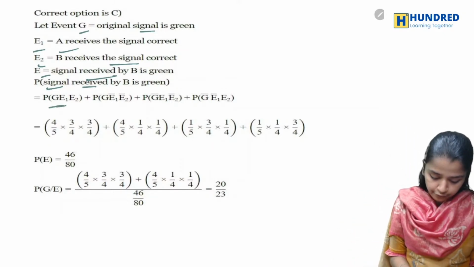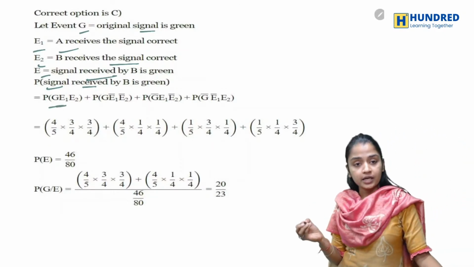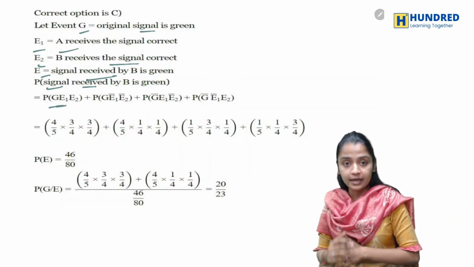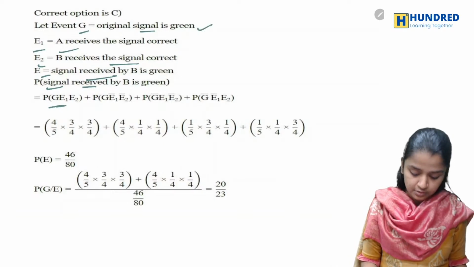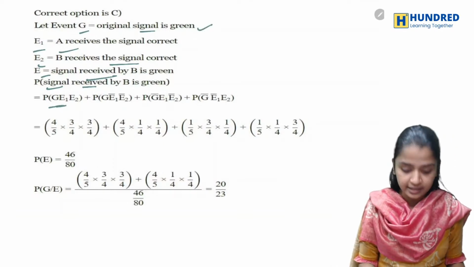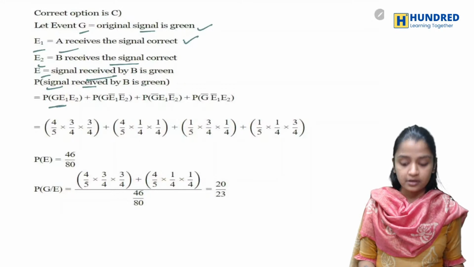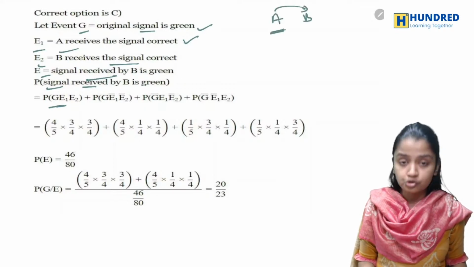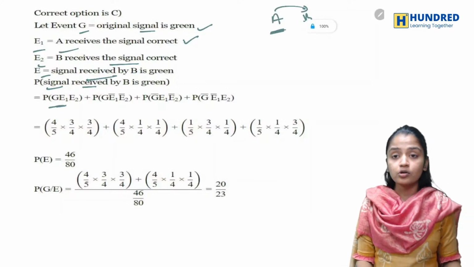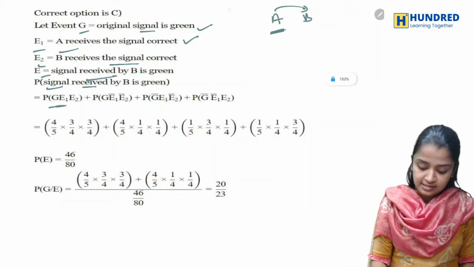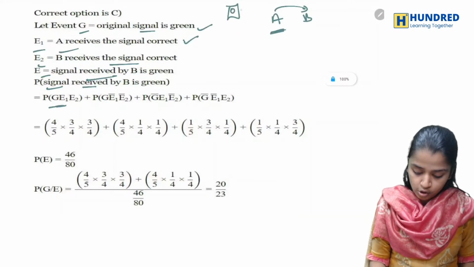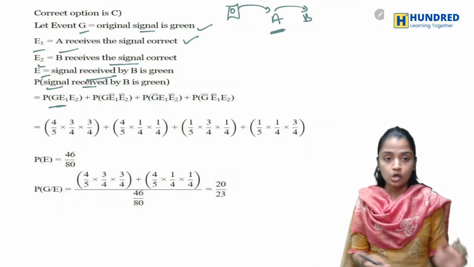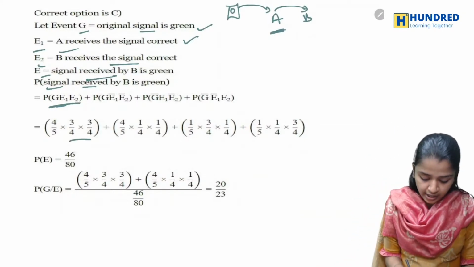So first, the signal should be originally green. First A should receive green, and from A it goes to B. Then B should be green. So when all these are correct, you'll have a probability.